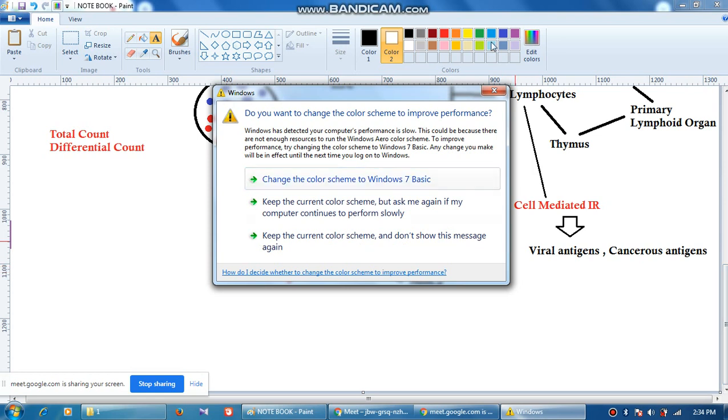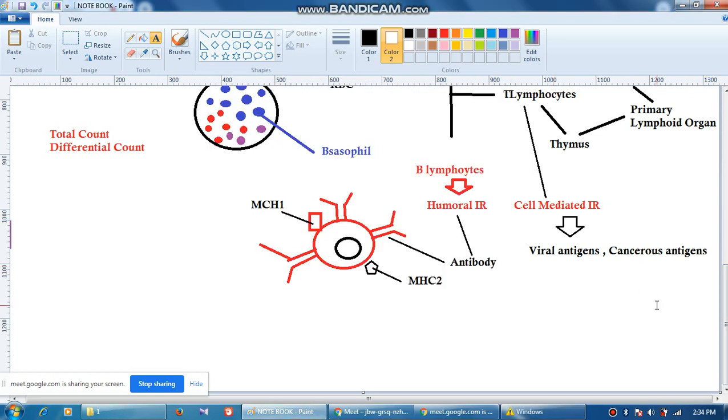Okay, now memory cells are what? Memory cells are those kind of cells which will enhance the immune response during the real case of an infection. Okay, so those things also we'll discuss. So these are the things. One more thing that we want to discuss today itself is this.